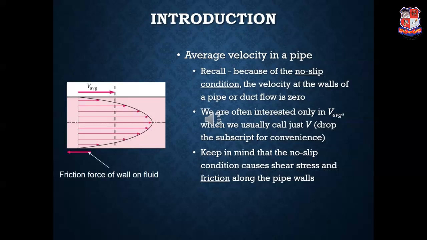And this happens due to the friction force which is created due to the surface roughness of the pipe, which is against the flow of water or fluid through pipes. Now, one thing we should always keep in mind is that when there is a no slip condition, there will be a generation of shear stress and also friction along the pipe walls, which is responsible for the velocity distribution shown on the screen.